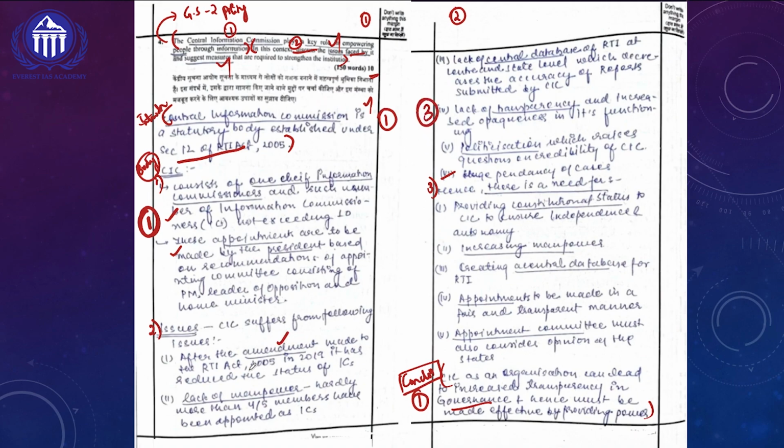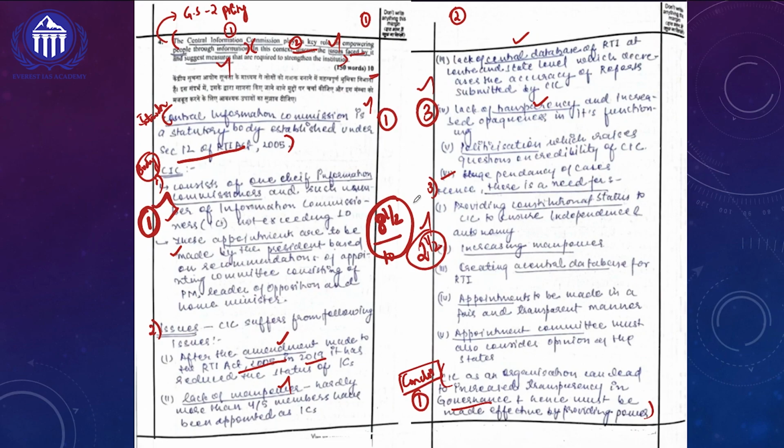The reason being that she has included the RTI Act and its amendment, and also some of the problems she has highlighted by using keywords in her answer. And in this third major component, they need challenges. She has again included 5 points here. So she will easily get 2.5 marks here. So overall in this answer, for introduction and conclusion, she got 2 marks. In the body of the answer, 1 plus 3, 4 plus 2.5, 6.5. So overall, she got 8.5 marks for the 10 marker question.